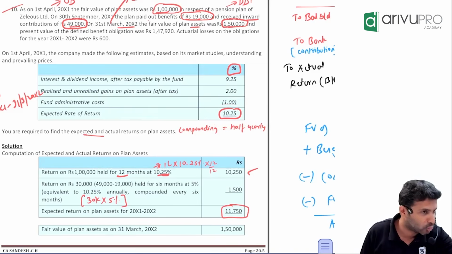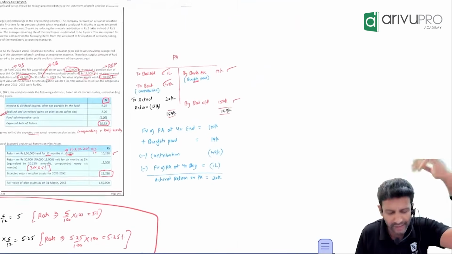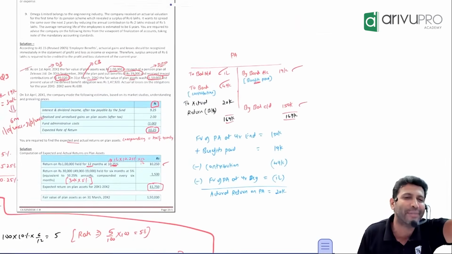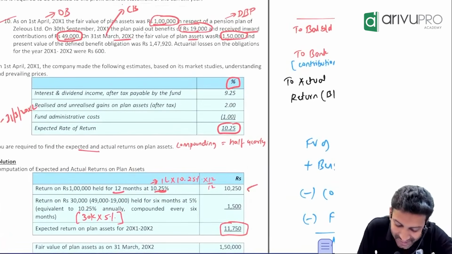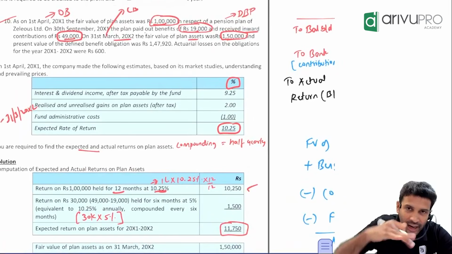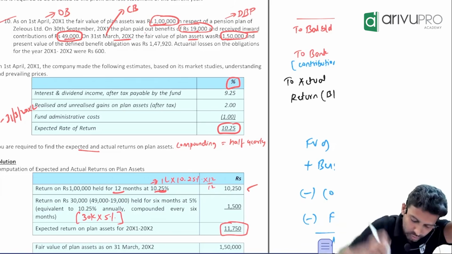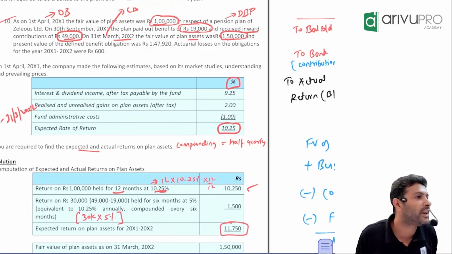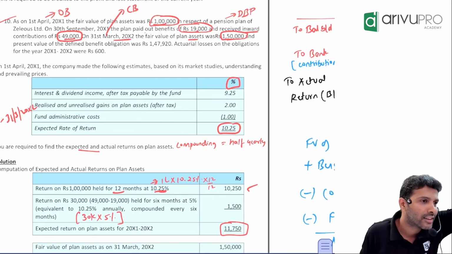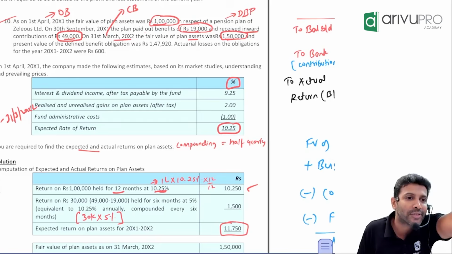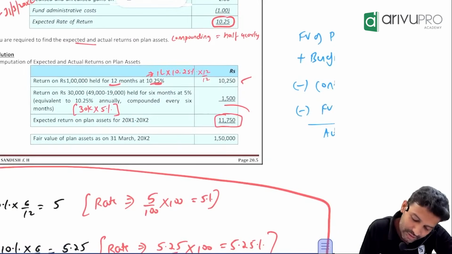Now, so much mathematics you also don't want. I can prove it to you in regular class. But looking at your face, I'll tell you one simple, easy way. 10.25 is there, no. Half yearly means once in 6 months, right? In a year, how many half years are there? 2. So divide by 2. 10.25 divided by 2 is 5 point something. Round it off to the lower number. How much? 5. Calculate 5% of 30,000. 1,500. That's all.